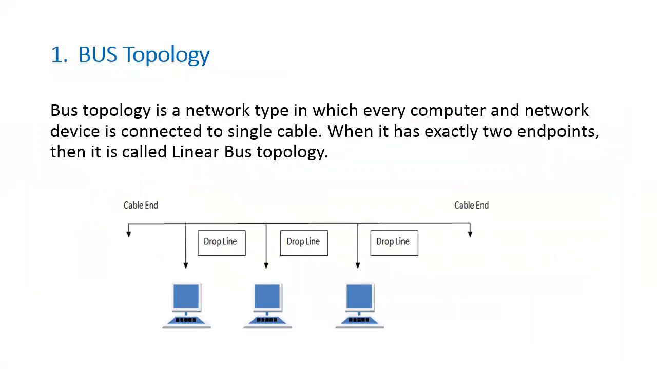Let's see the different types of topology one by one. First one, bus topology. Bus topology is a network type in which every computer and network device is connected to a single cable. When it has exactly two endpoints, it is called linear bus topology. Features of bus topology: it transmits data only in one direction. Every device is connected to a single cable.